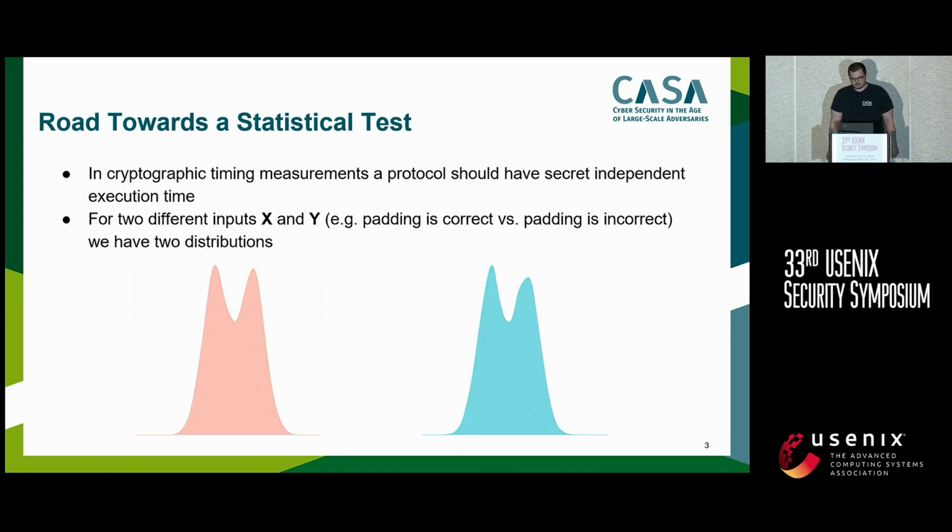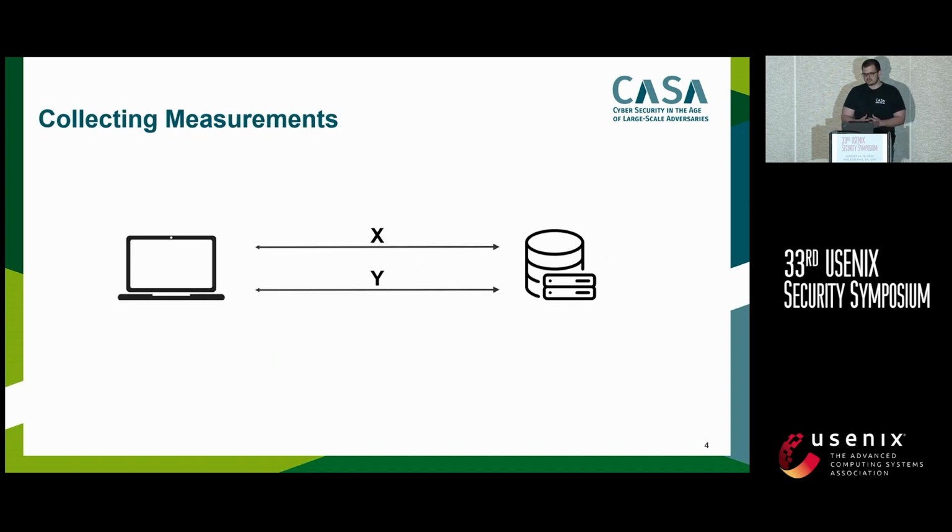Since we want to talk about statistical timing side channel attacks, let's first set a ground. In cryptographic timing measurements, a protocol should always have a secret independent execution time. If that is the case, let's take 2 input vectors x and y, and think of them being, for example, a valid padding versus an invalid padding. Then we have 2 theoretical distributions, and if these are different, we can expect to have a timing side channel. Usually these distributions are not known, so we have to collect measurements.